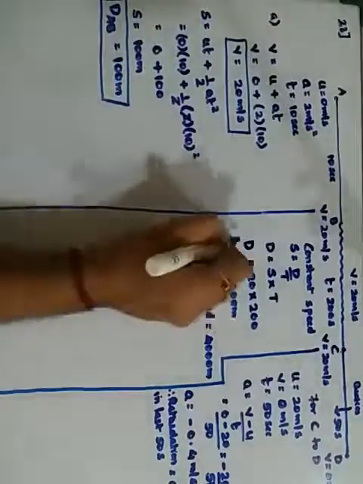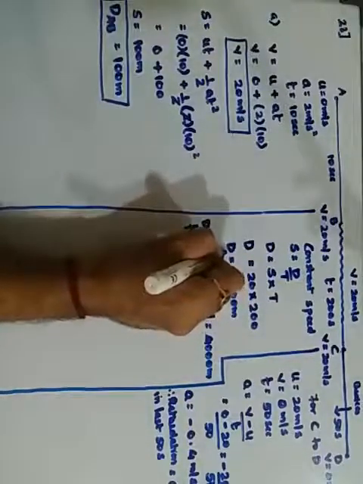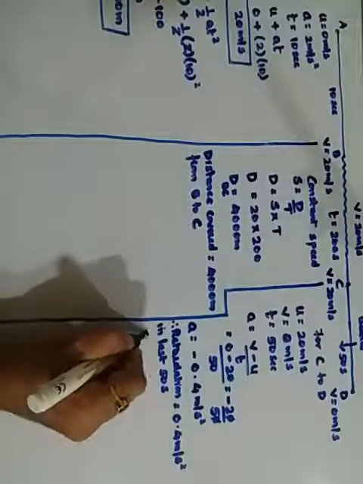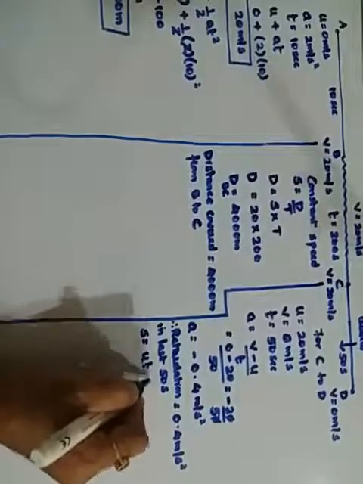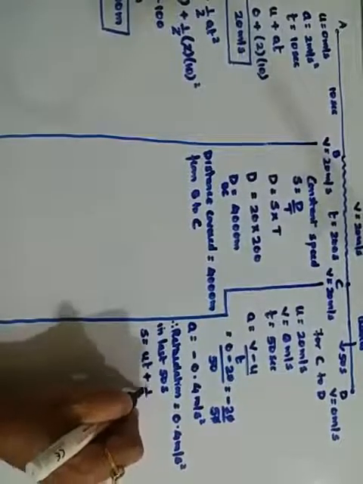Keep it aside. Here we have already found the distance, this is the distance covered from B to C. Here also we will find the distance for the third case. The distance covered for the third case, s is equal to ut plus half at square.